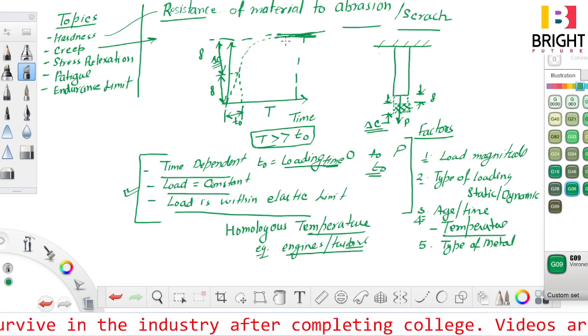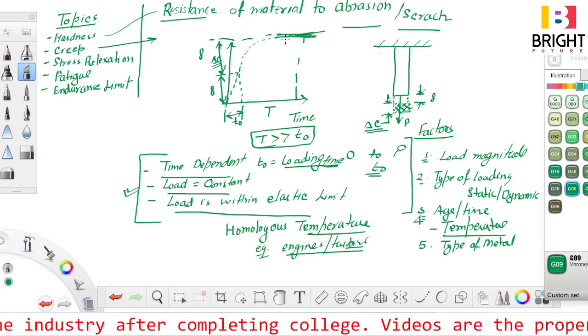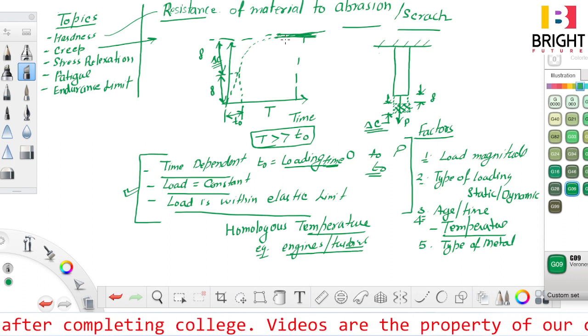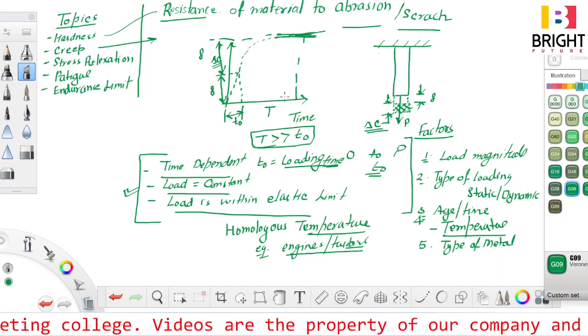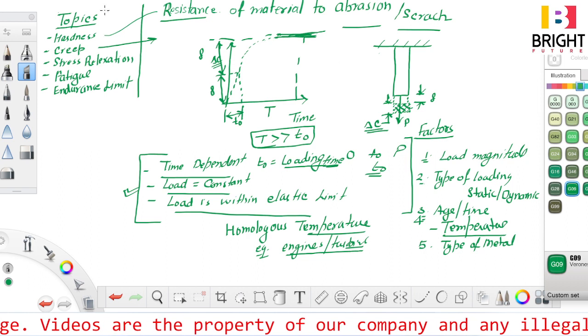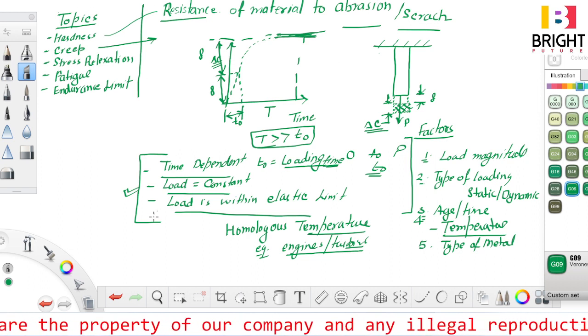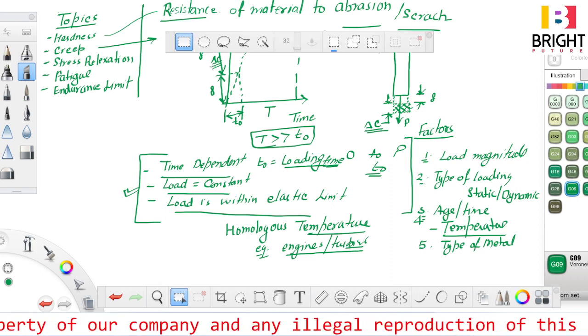And you can also note down certain kinds of failures which happen due to creep.